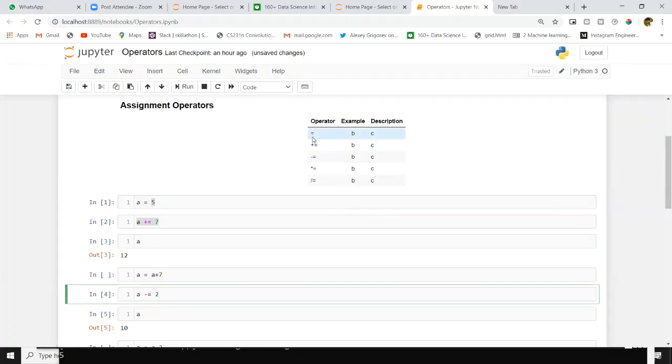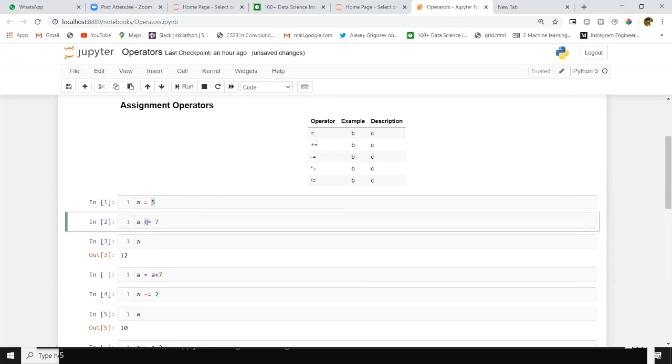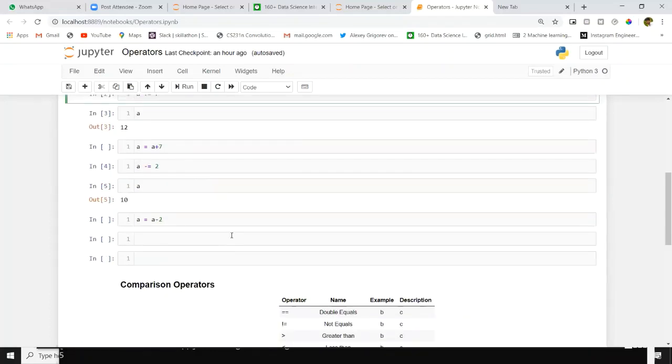If it is a single equal, we are assigning a value. If the same equal comes with some arithmetic operation, we are combining both operations, like subtraction and assigning, addition and assigning. First addition will take place. After that, the assignment task will be executed by the Python program.